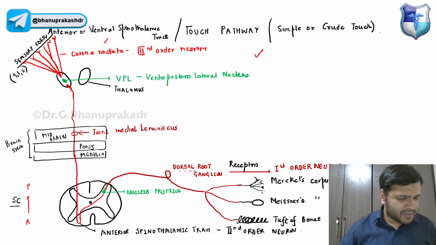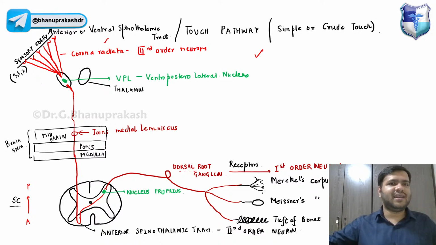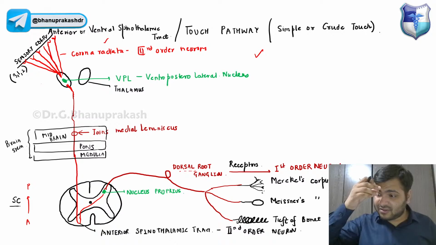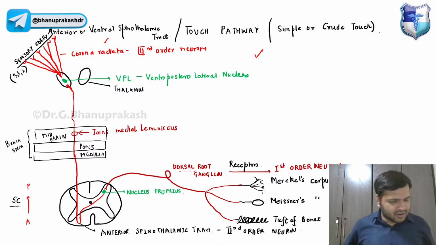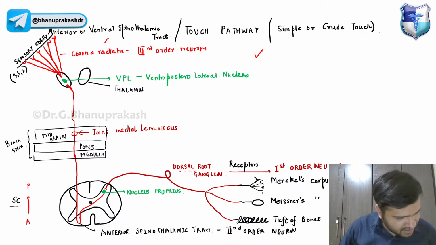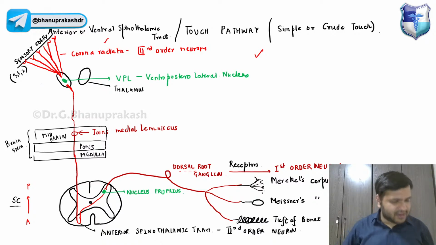Now, if I ask you, which order neuron has the property of decussation? First order, second order, or third order? Tell me in the chat box. Which order neuron has the property of decussation? Meaning it's on the right side, it can go on to the left side; it can crisscross. It's the second order neurons only. Very good.